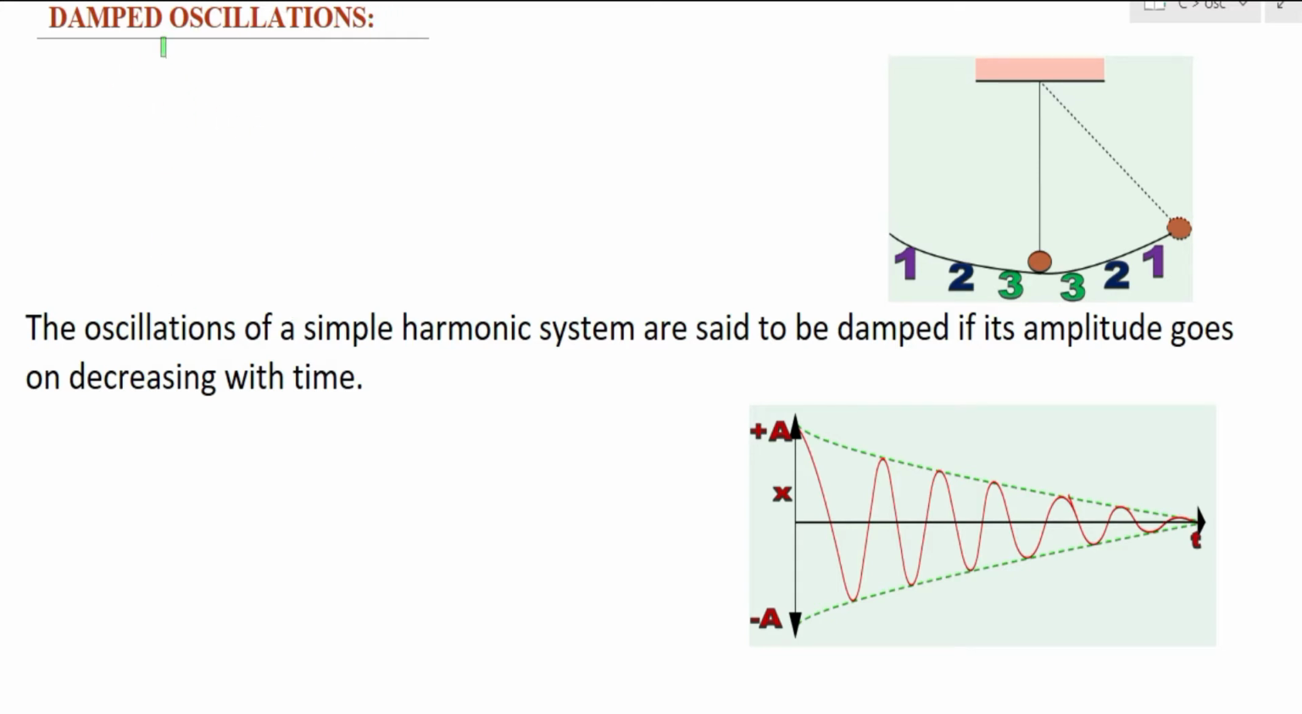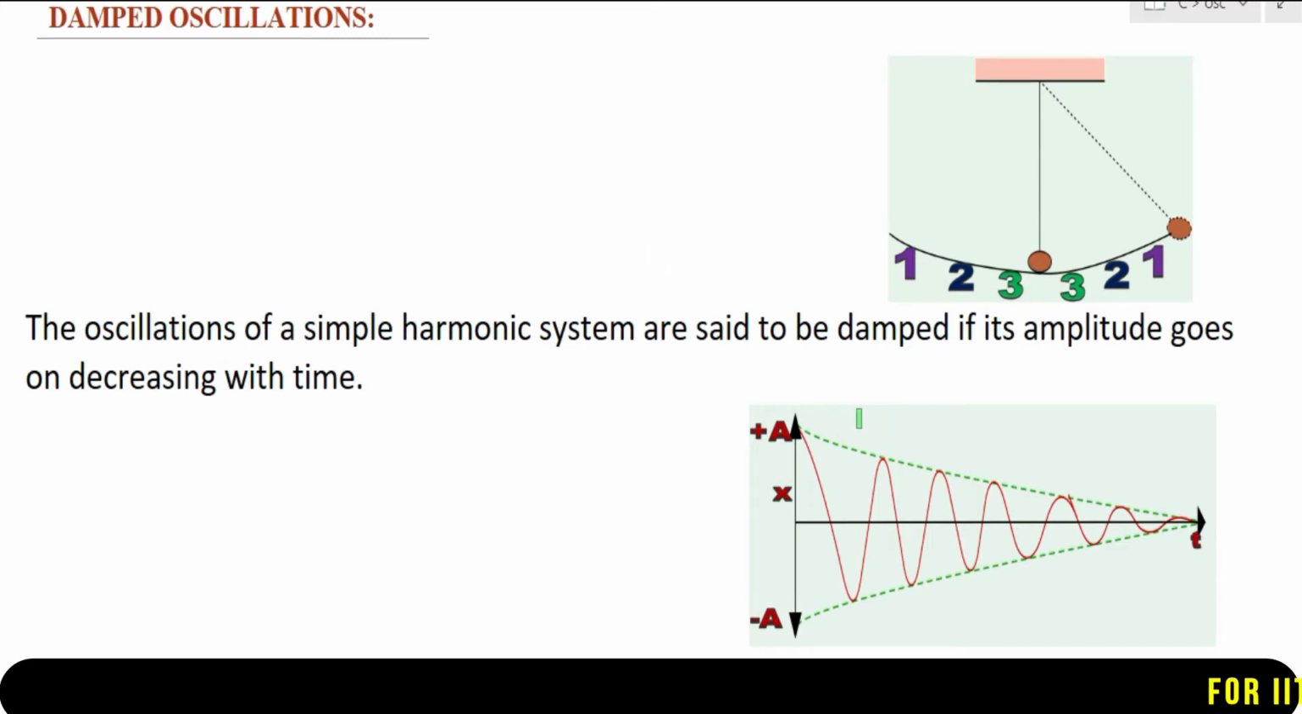Now let us see the definition of damped oscillations. The oscillations of a simple harmonic motion are said to be damped oscillations if their amplitude goes on decreasing with time. That means with respect to time, if the amplitude of the oscillation decreases, then we'll call it damped oscillations. Now let us see the displacement-time graph, or the amplitude-time graph, for damped oscillations.